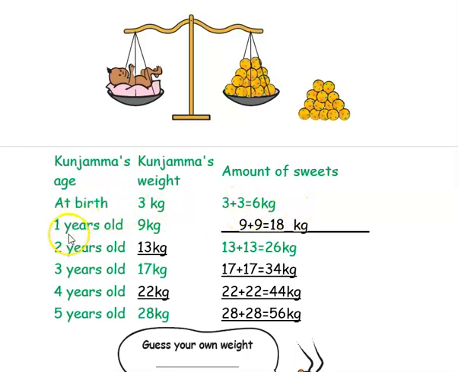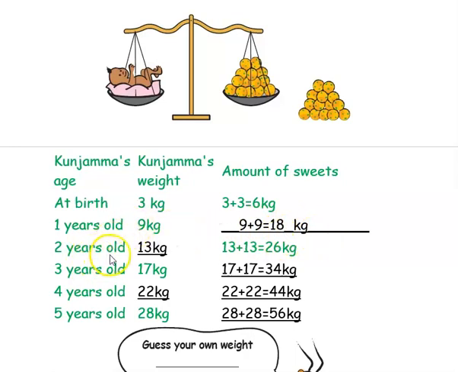When Kunjamma is 1 year old, she is weighing 9 kgs. So how much will they be distributing? Double the weight of Kunjamma. The weight of Kunjamma is 9 kg, so double the 9 kg means 9 kg plus 9 kg. So that is 18 kgs they will be distributing.